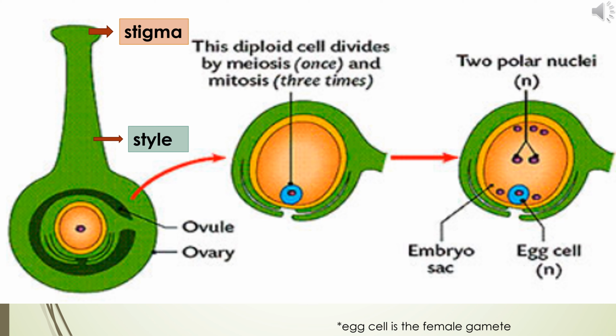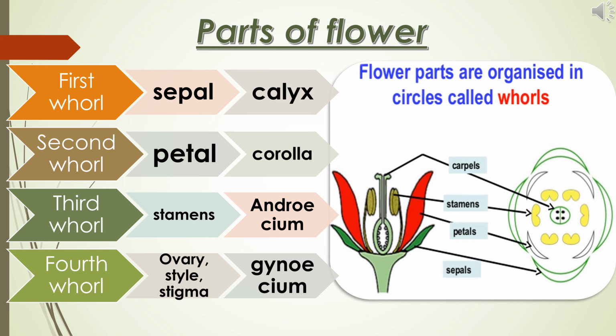On the top of the ovary, there is a slender tube-like structure called a style. On the top of the style, a sticky tip called a stigma is present. The pollen grains are received by the stigma. What are the three parts of the gynoecium? Ovary, style and stigma. A small recap for the parts of the flower.